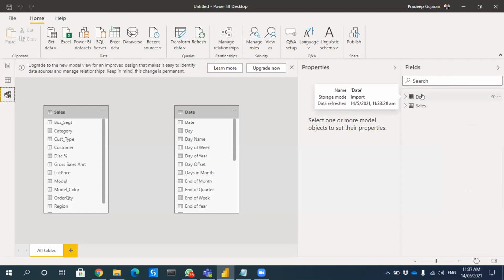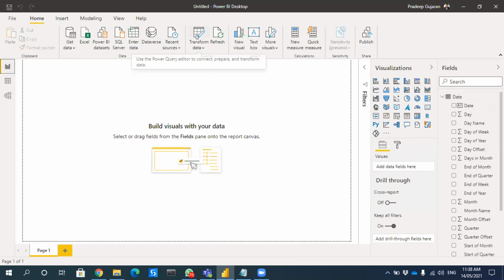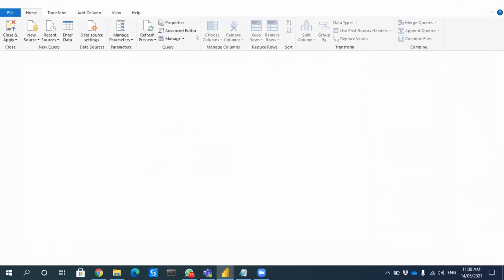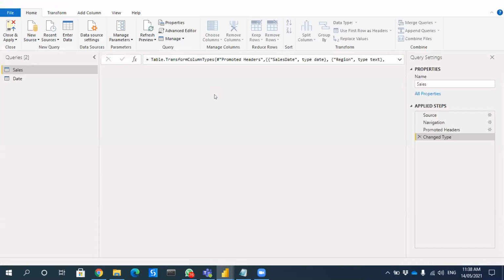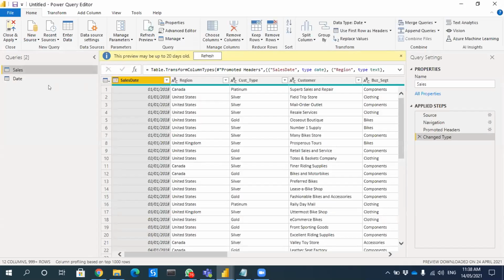Sorry to disturb you. I have only one table, which is sales. I don't have the date table. How can I get it? Okay, you have to go to Transform data. Then you will be able to see only sales here also, right?